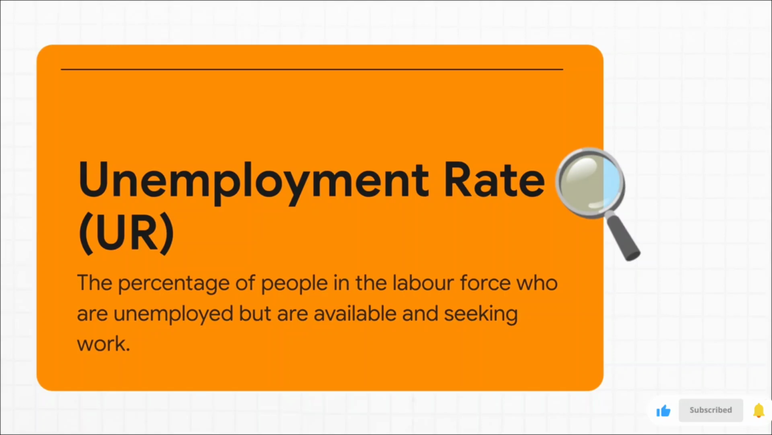And finally, the big one, the unemployment rate, or UR. Now listen up, because this is the crucial part. This is not a percentage of the total population. It's the percentage of people within the labor force, that active group we just talked about, who don't have a job but are available and actively trying to find one.